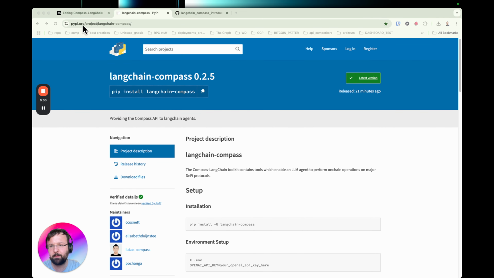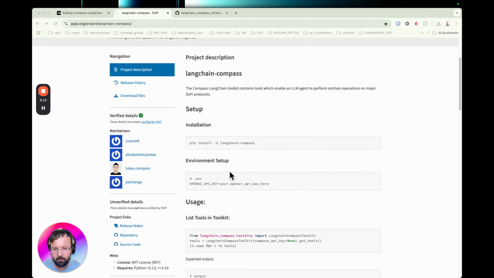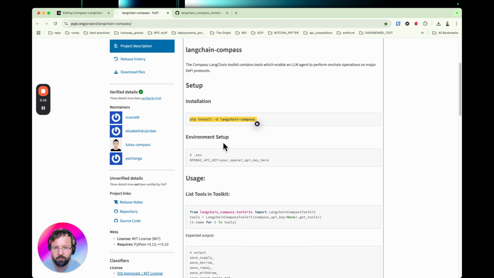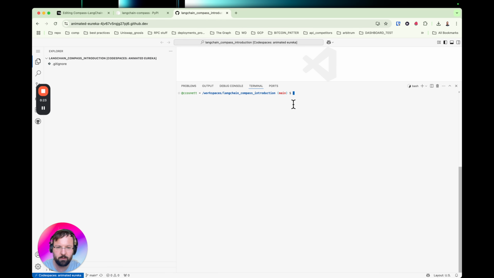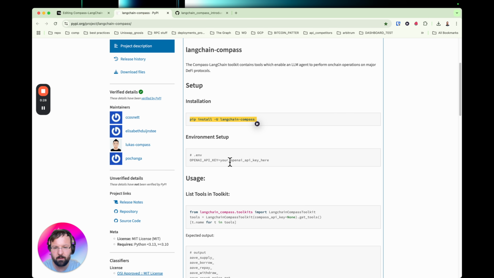So if you go to pypi.org/project/langchain-compass, you will find this little quick start guide here. And installation is very straightforward. The -U flag just pulls the latest version of our package. So I've opened up a new GitHub Codespace here, a fresh Linux machine. I'm installing the package. You've got to create a .env file.